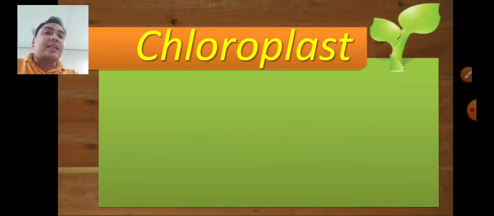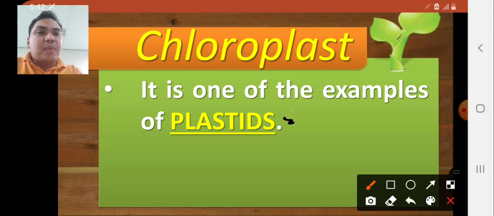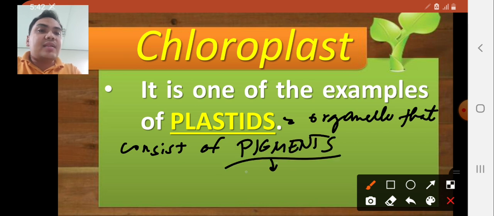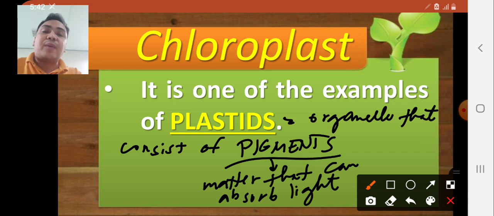In addition to that, chloroplast is one of the examples of plastids. Plastids are organelles that consist of pigments. Whenever we say pigments, these are samples of matter that can absorb light, or light energy coming from the sun.